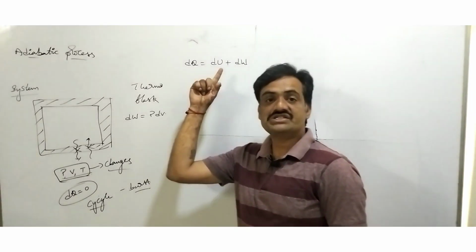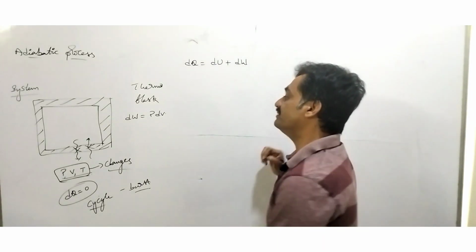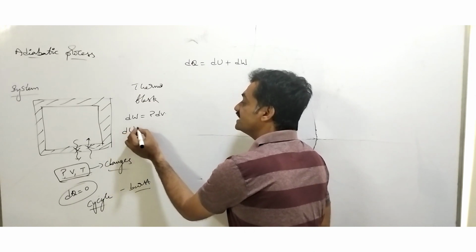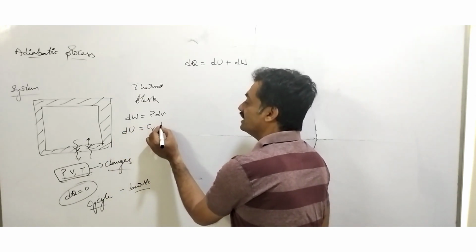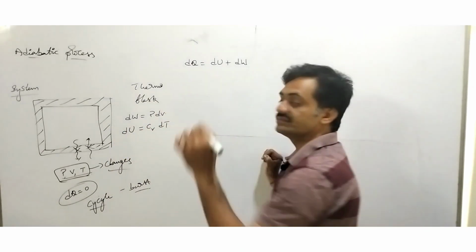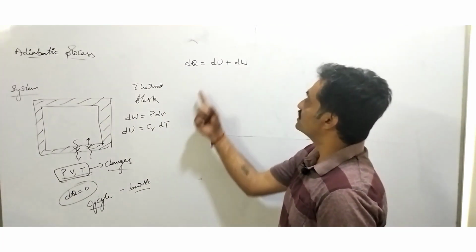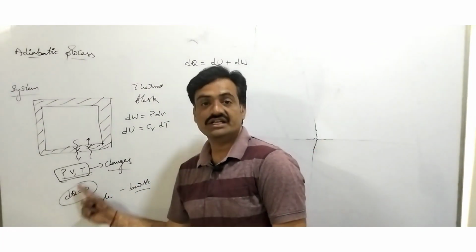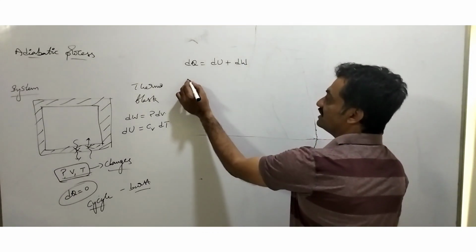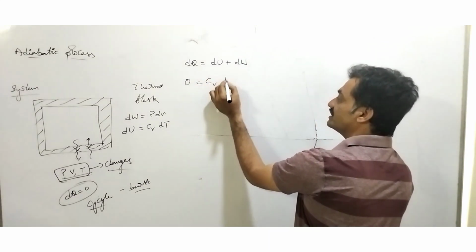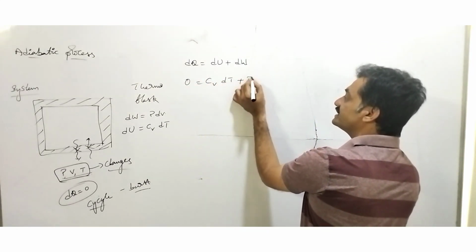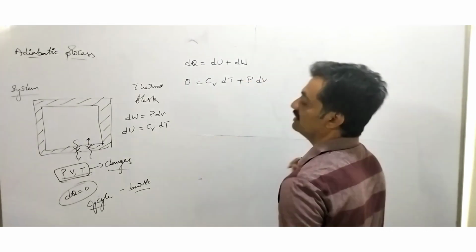And we know that the change in internal energy can be represented in terms of the specific heat at constant volume. So now when we substitute these two values in this equation by considering dQ equals 0, we get 0 equals C_V dT plus P dV.